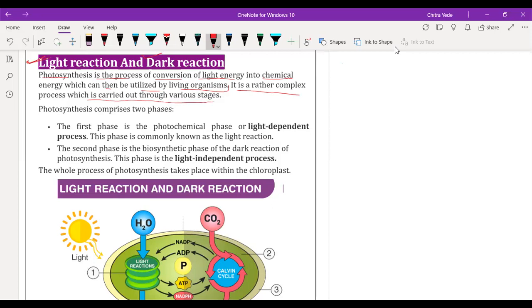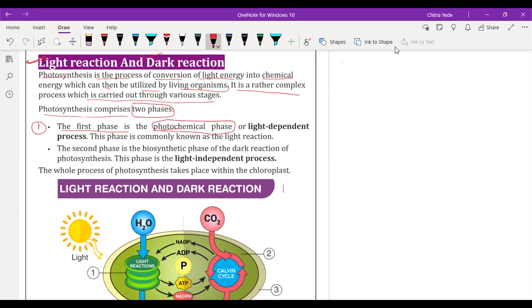Okay, so the photosynthesis process is divided into two main phases. One phase is called the light dependent phase. The first phase of the reaction of photosynthesis is called the photochemical phase. See, I am underlining here, very important.